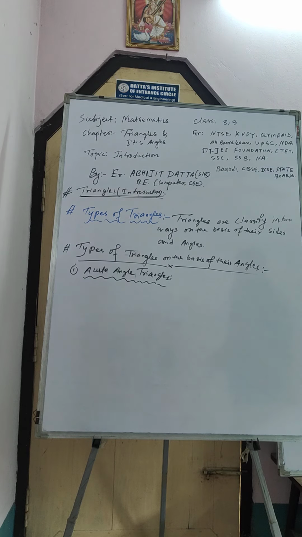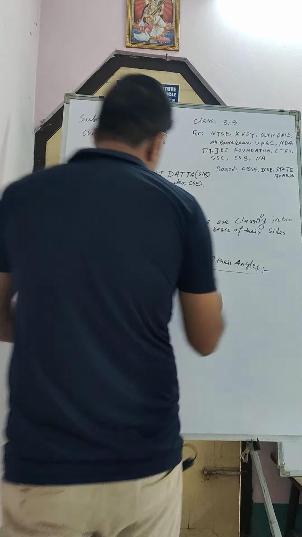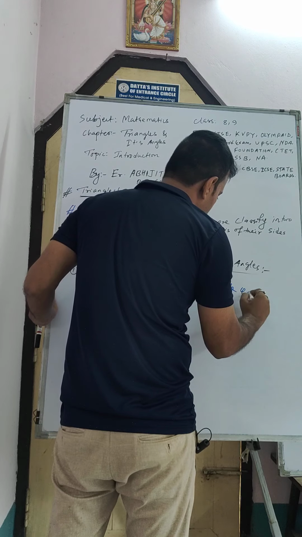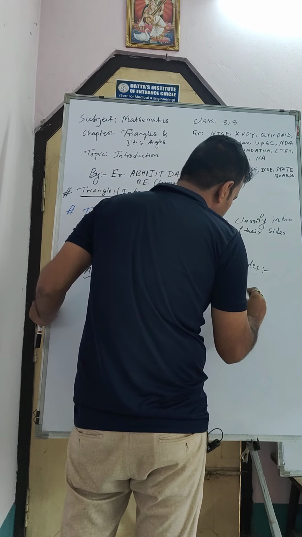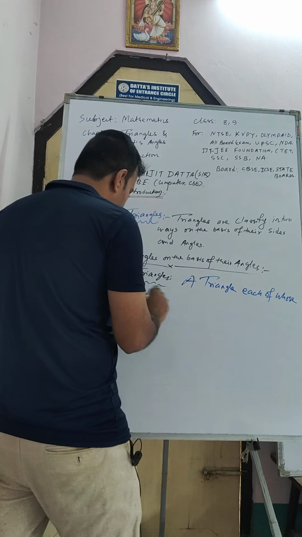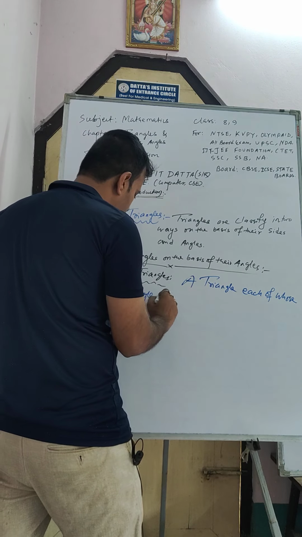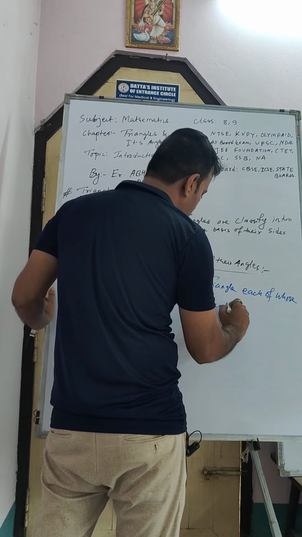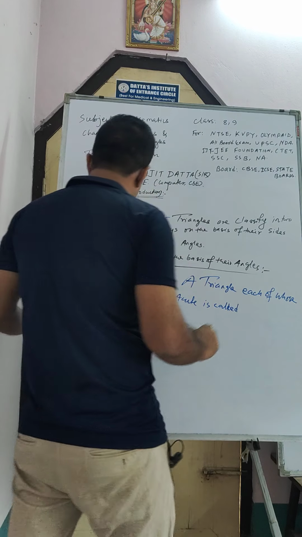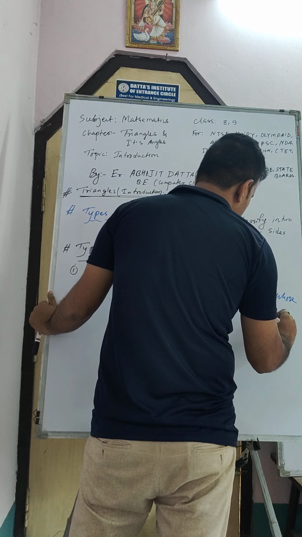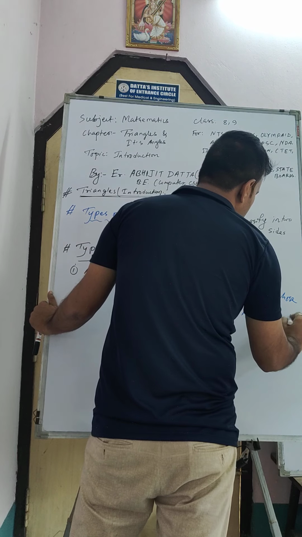A triangle each of whose angles is acute is called an acute angle triangle.